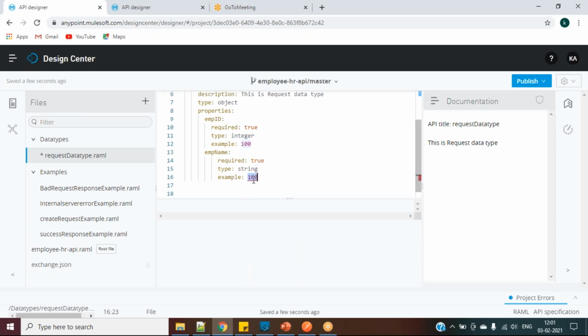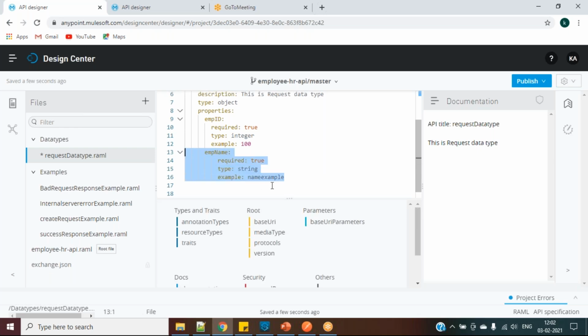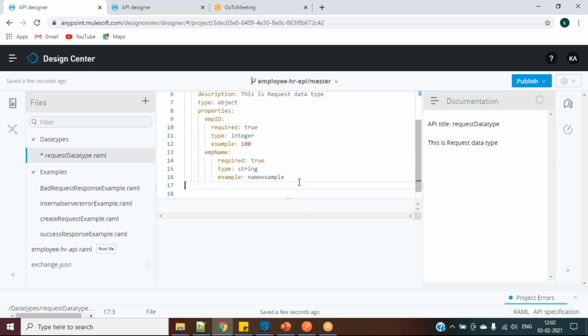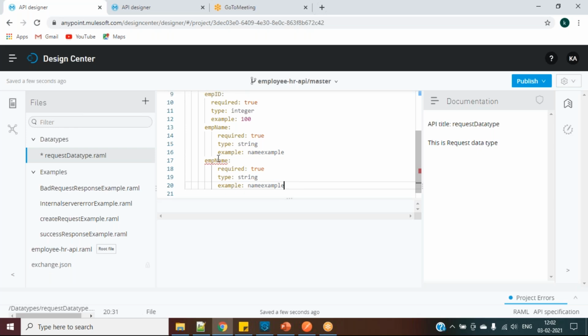And I will give name as something like name example. And I will copy this. EMP name, EMP address. Let's take EMP address. Address example.